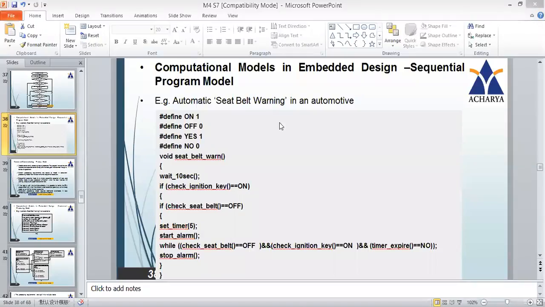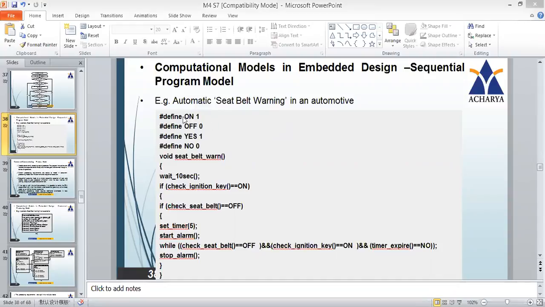Now we will convert the entire scenario into a programming model. We will take the same concept of automatic seatbelt warning in an automotive system and see how we can convert it into a program. It is not the actual full-fledged program, just the concept. Later you can modify it further.